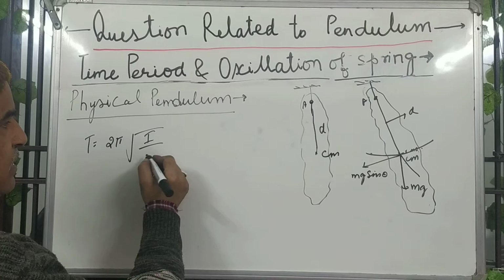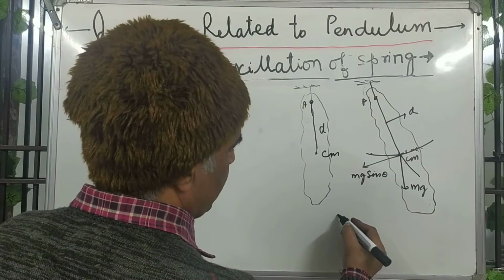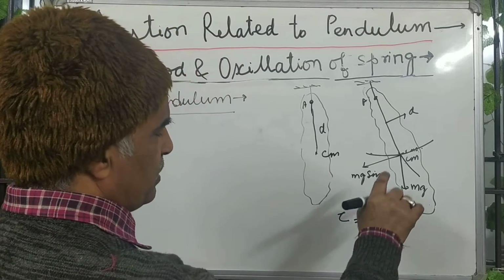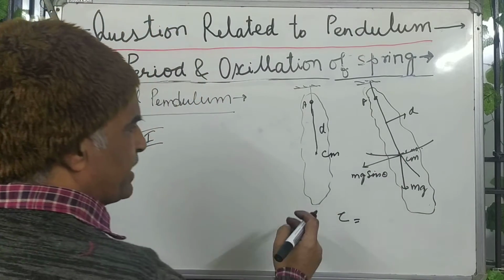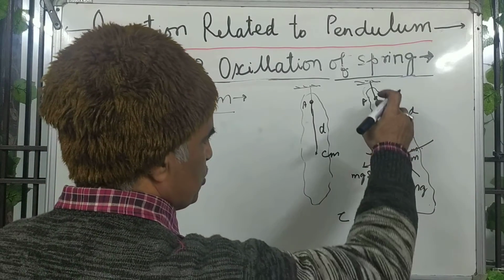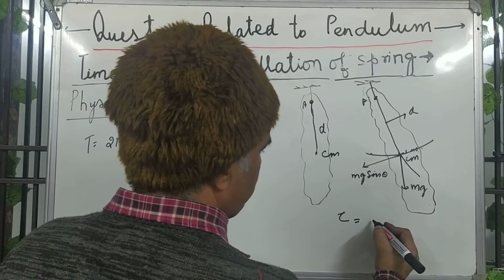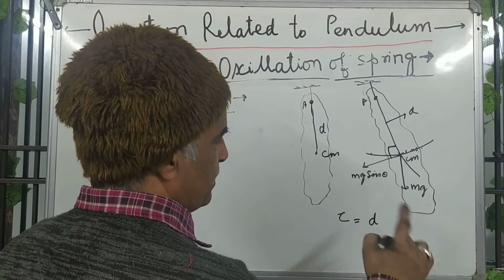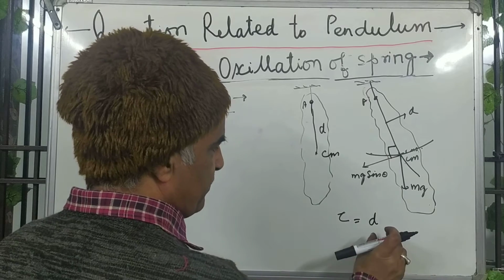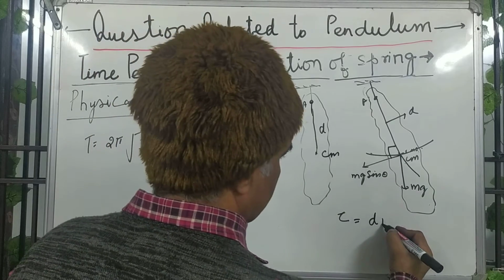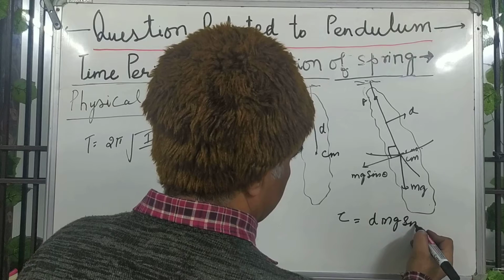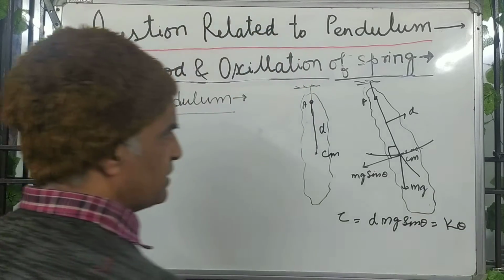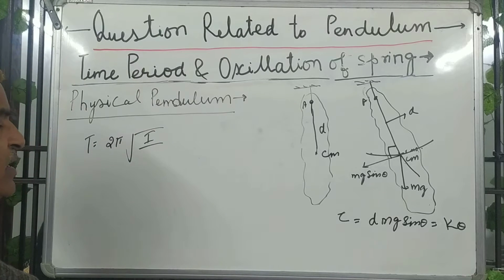Torque is r cross F, with r equal to d from the point of suspension, and F is mg sin theta, and this equals k theta. k is the restoring torque per unit angular displacement.